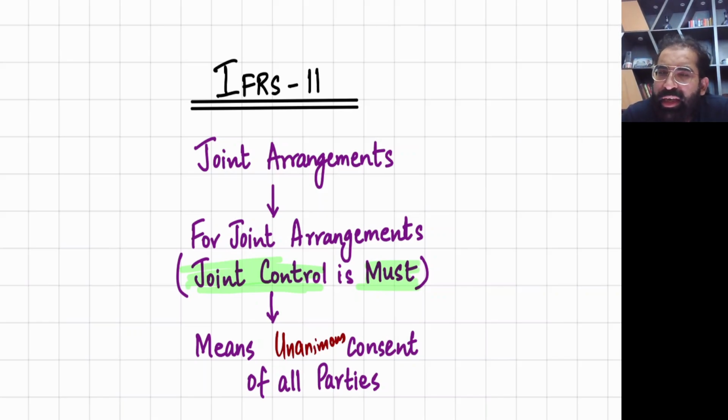For example, A, B, C are the three investors and they all have joint control. So in other words, if we want to change anything in that company, we need the consent of all these three. All these three must say yes, then changes will happen. So this is what we call joint control.